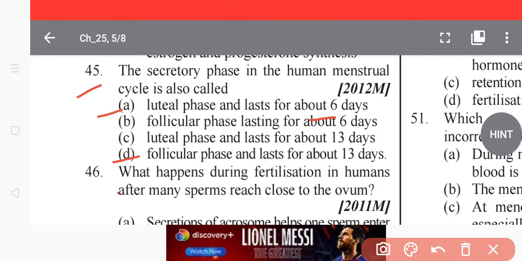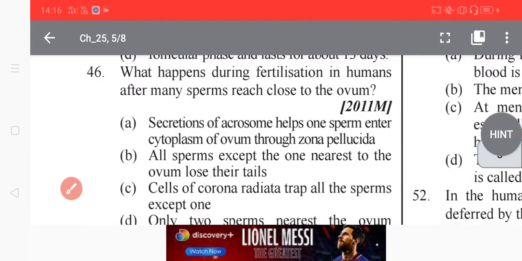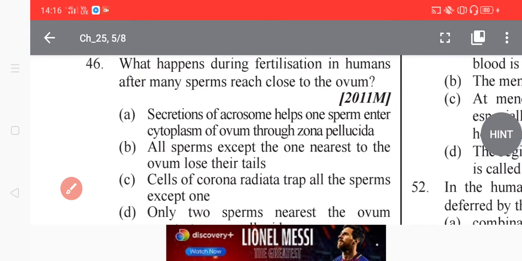It is for the physiological changes that occur in fertile women for the purpose of sexual reproduction and fertilization. So the secretory phase in the human menstrual cycle is also called the luteal phase. Yes, students, this is also called the luteal phase. Now to go to question 26, which was asked in the 2011 NEET pre-medical test.